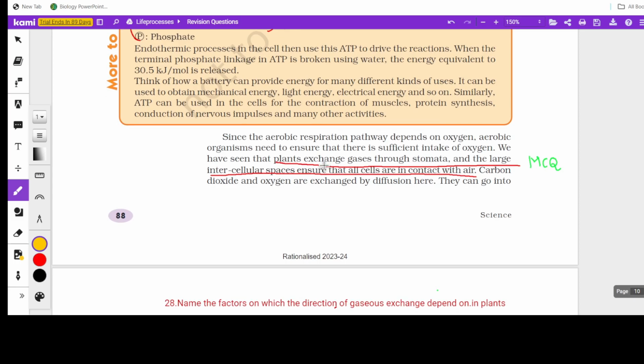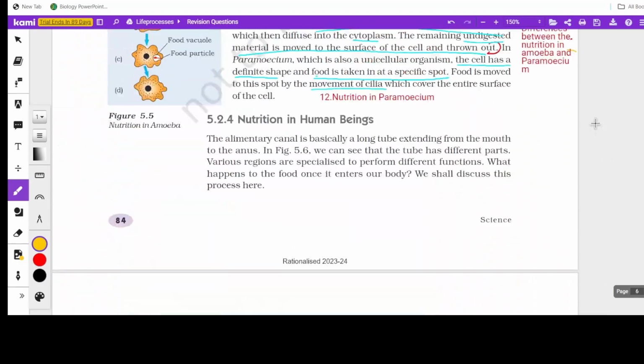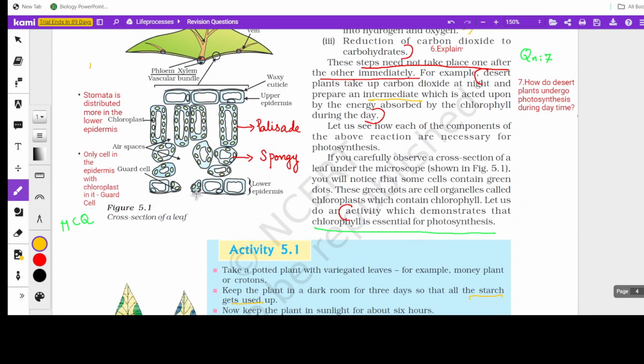Now this is also an MCQ. Plants exchange gases through stomata, that we have already discussed, and large intercellular spaces ensure that all cells are in contact with air. Excuse me, I'm moving back to the figure of the leaf, where they have shown the air spaces.